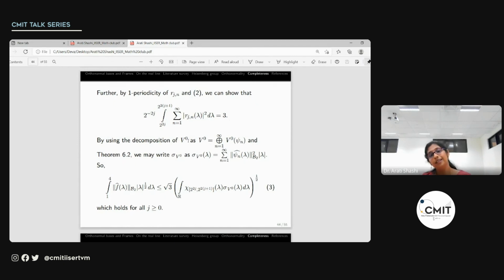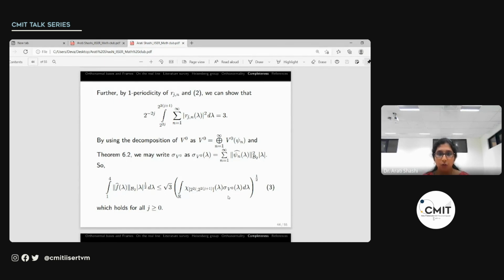Now, we had mentioned earlier that V naught is invariant under translations. So it has the decomposition into the principal shift invariant spaces. So we can write the sigma map of V naught in terms of the sigma maps of each of these principal shift invariant spaces, which can be explicitly written in terms of the generators. Actually, we also had a term divided by the weight function. But since they were Parseval frames, we use the characterization of the Parseval frame and get that to be actually 1. So we have sigma V naught explicitly in this form. So we substitute all of that here, and this is what we have.